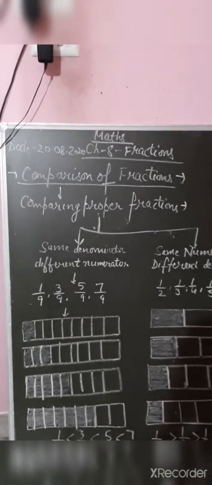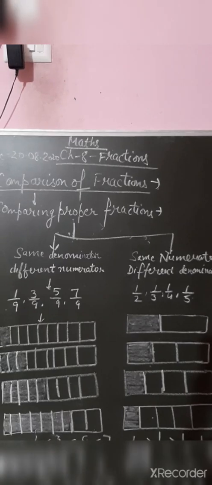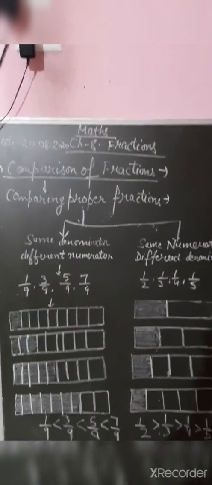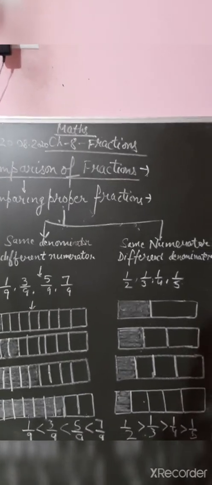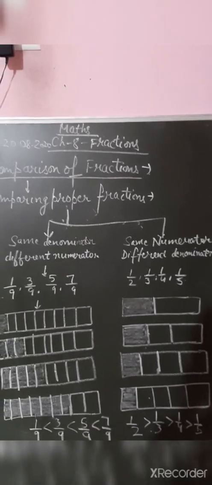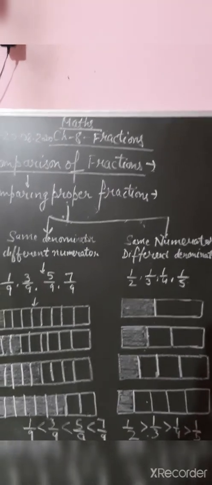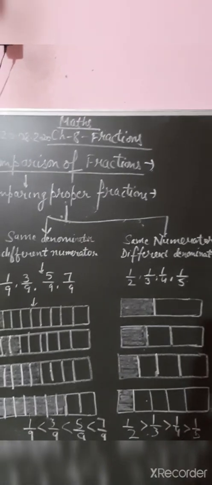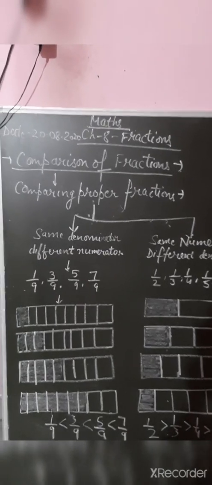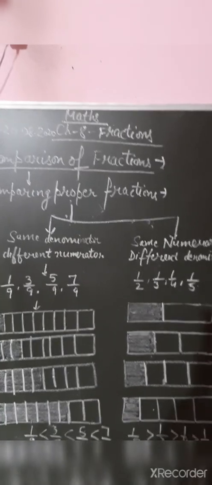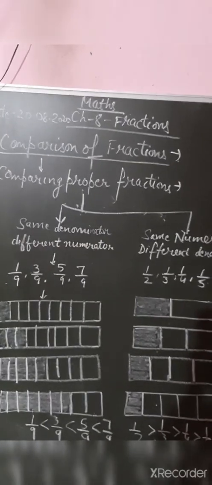So first of all, the first topic is what? Comparing proper fractions. How to compare proper fractions? A proper fraction is one in which the numerator is smaller than the denominator. So first of all, I will be explaining how to compare proper fractions. Two possibilities are there to compare fractions.